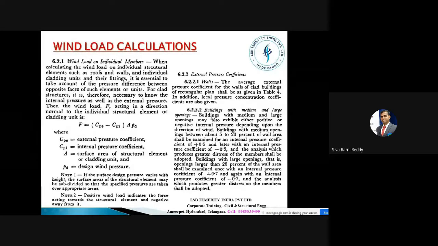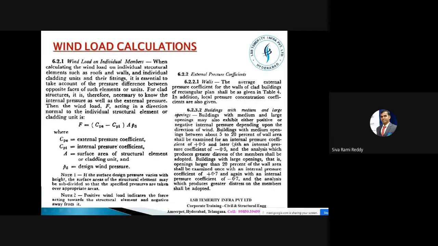It is not necessary; it depends on the permeability or the percentage of openings. See here, buildings with medium and large openings may also exhibit either positive or negative internal pressure depending on the direction of the wind. Buildings with medium openings have between about 5 to 10% of wall area. There might be openings like windows and doors. That opening area divided by the wall surface area will give us the permeability as a percentage. It can be 5% or 20%. It can be 5 to 20%.